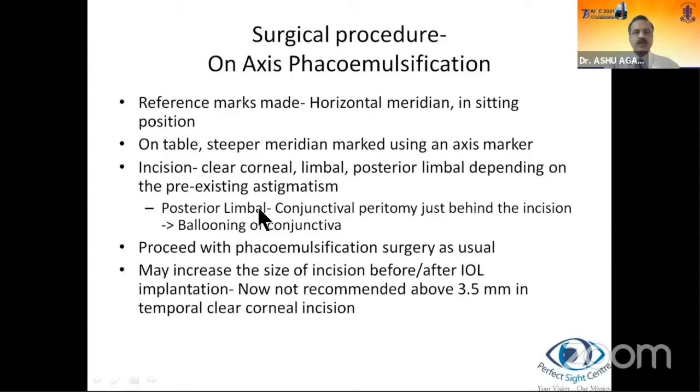However, if you're doing a posterior limbal incision, sometimes ballooning of conjunctiva can happen because of egress of fluid inside that. And therefore, a conjunctival peritomy should be done just behind the incision to prevent that ballooning, which can be quite an irritant. Proceed with the phacoemulsification surgery as usual. You may increase the size of incision before or after IOL implantation, whatever is comfortable. But now we do not recommend above 3.5 millimeters, especially in clear corneal incisions.